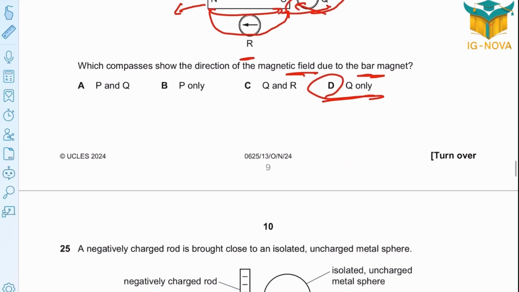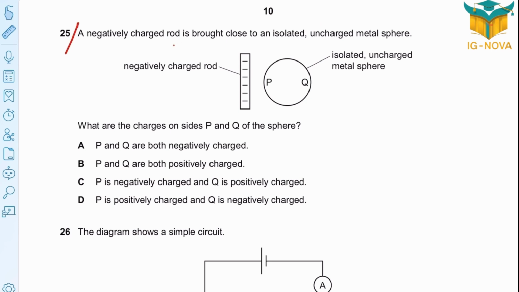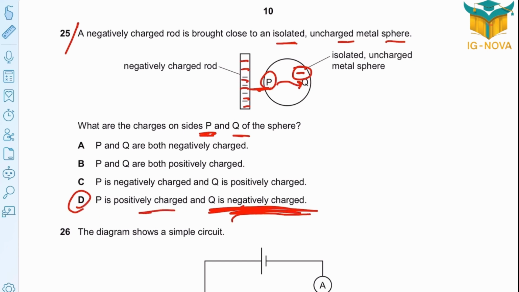Easy. Question 25. A negatively charged rod is brought close to an isolated uncharged metal sphere. What are the charges on sides P and Q of the sphere? Here, as the rod is negatively charged, you're going to find that Q will be negative. Why? Because the repulsion must happen. So Q is negatively charged, and P is a positive charge, or neutral, it doesn't matter, but mostly it's a positive charge.